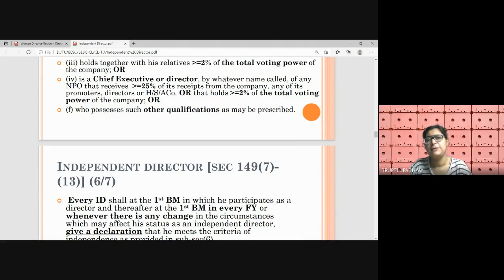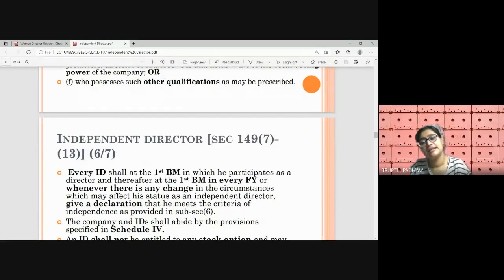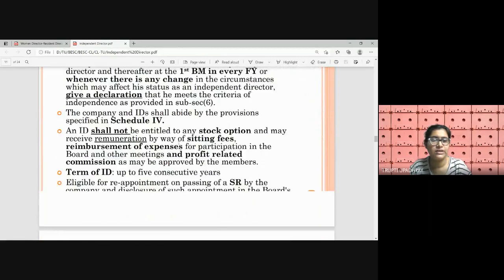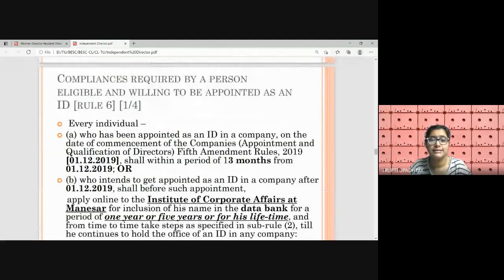Or suppose the person, the head of the NPO, the chief executive director, is holding 2% or more of the total voting power in the company, then also not allowed. The fifth condition says any other qualification as may be prescribed. Government has prescribed the condition under Rule 6.